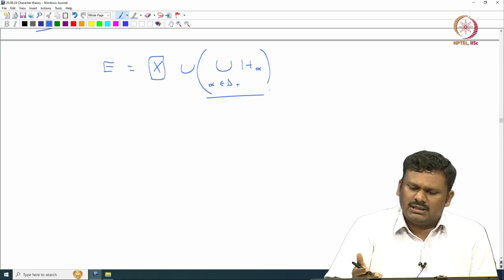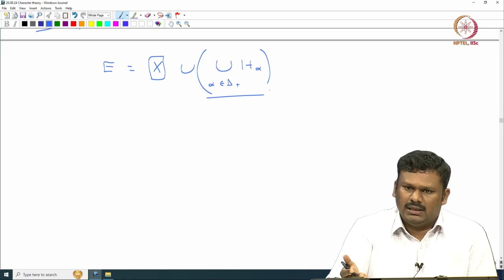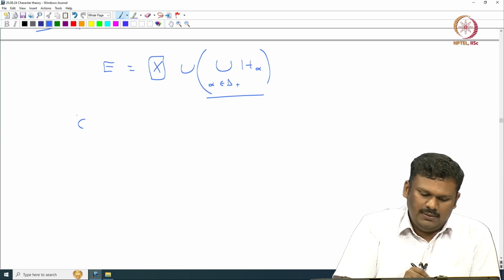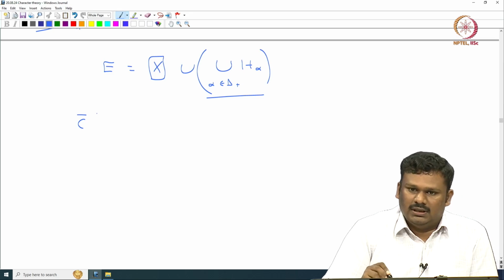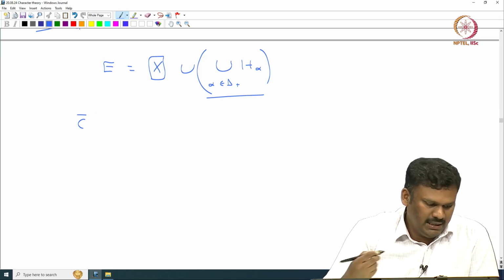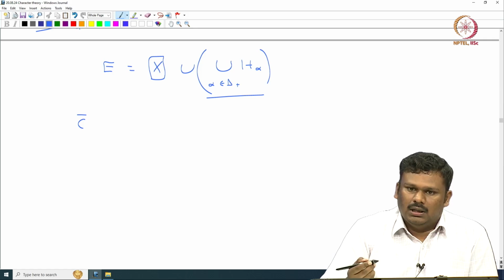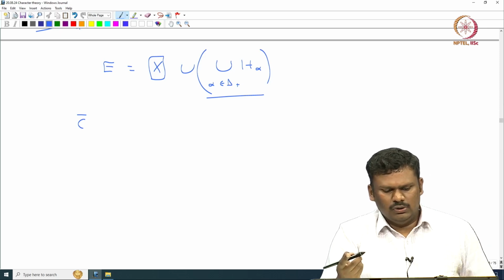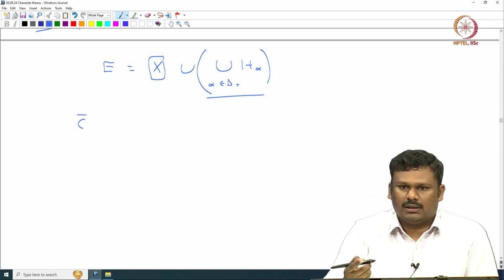So, it takes H alpha to H W alpha, nothing else. Now it is not hard to see, using this observation, that C bar is the fundamental region that we are interested in for the action of W on E. So, what is the meaning of that? Given any element V in E, there exists a unique W in W such that W V will be in C bar.